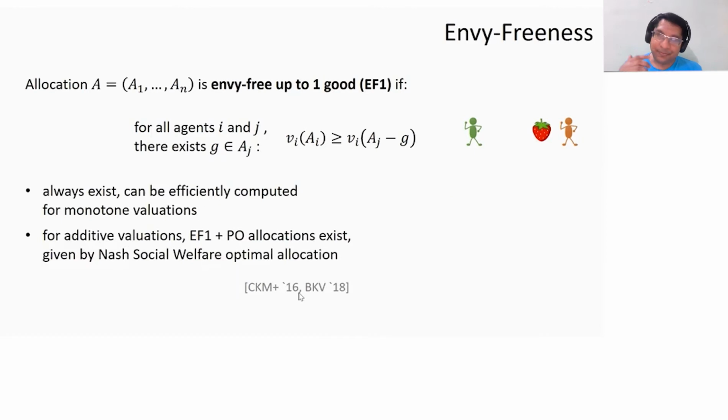Okay, so what's nice is that EF1 allocations are known to always exist for monotone valuations, right? Additive, subadditive, submodular, what have you. They always exist. In fact, they can be efficiently computed. What's also known is that at least for the case of additive valuations, we can also find allocations which are EF1 and Pareto optimal. Right? And these are given by maximizing what's called the Nash social welfare. Let me not define that right now. So a number of nice properties for EF1 allocations are known.